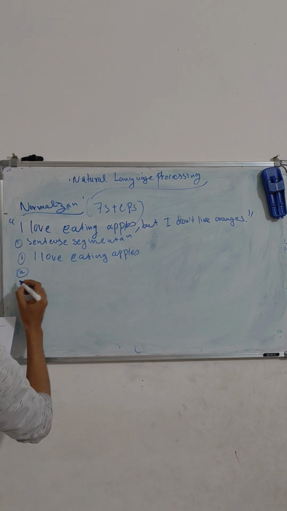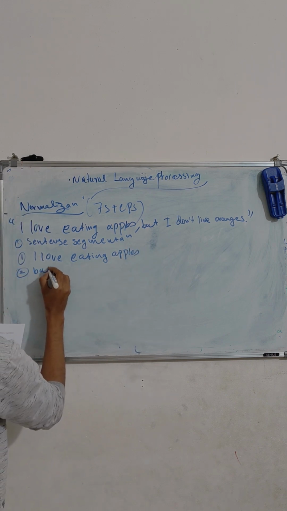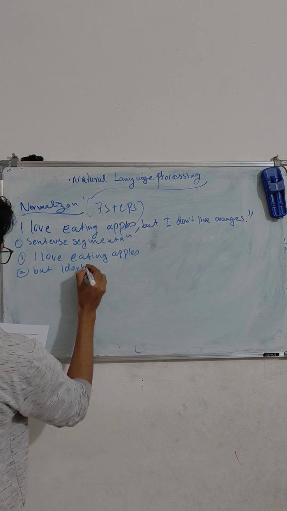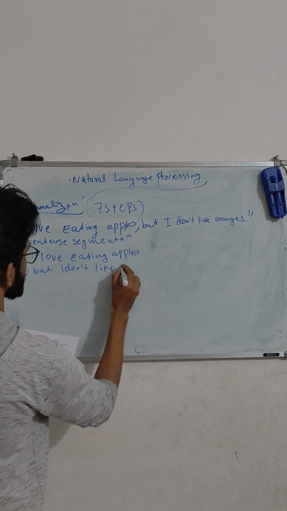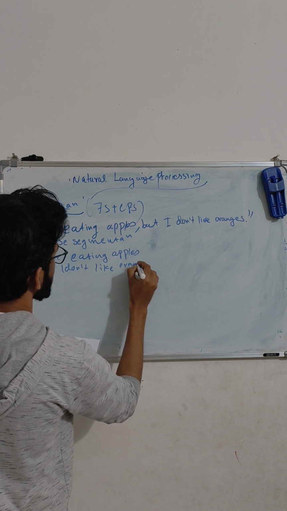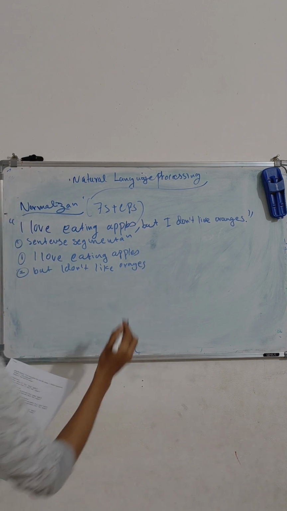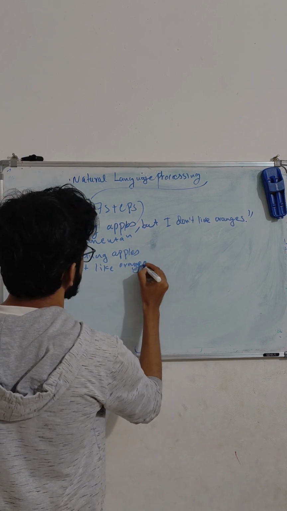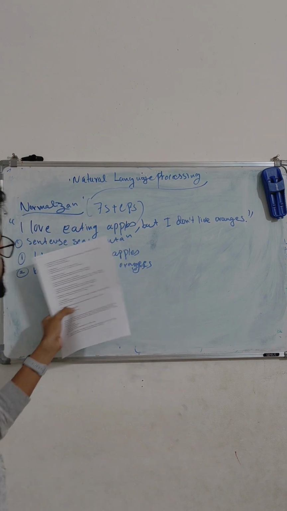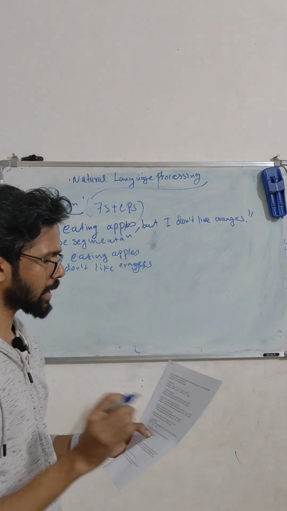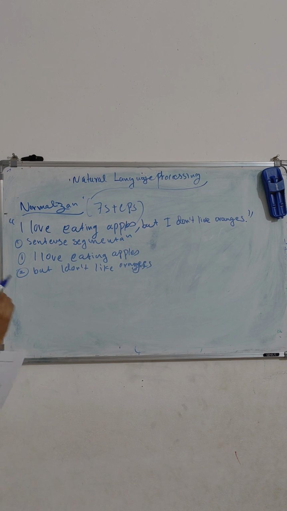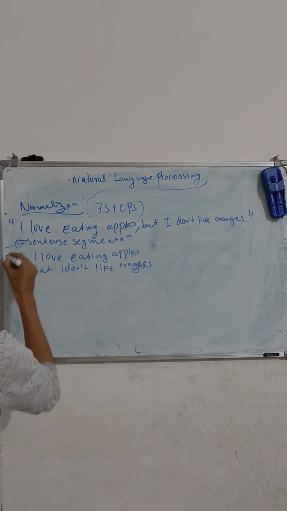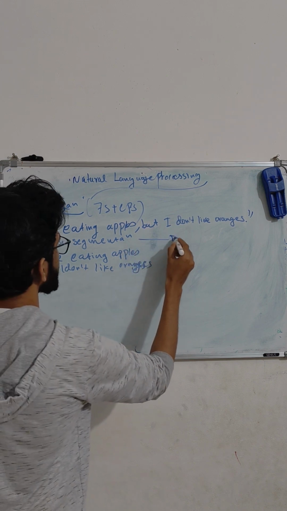The second one is but I don't like oranges. So the whole sentence has been split into two. That's where sentence segmentation comes into play, as the first step.